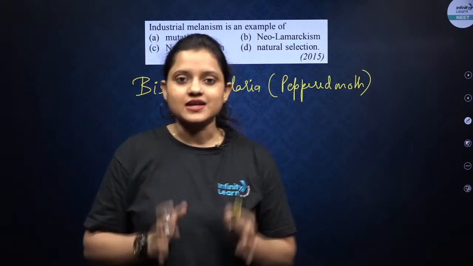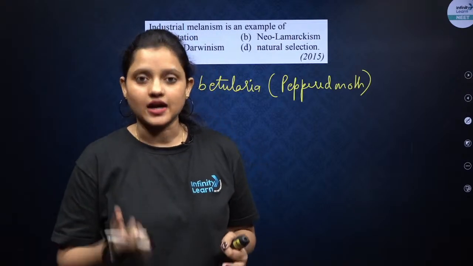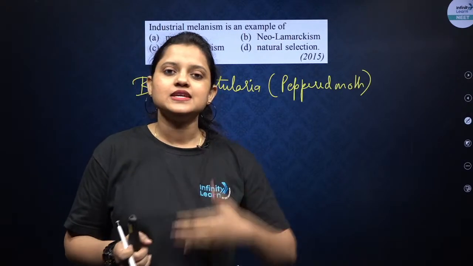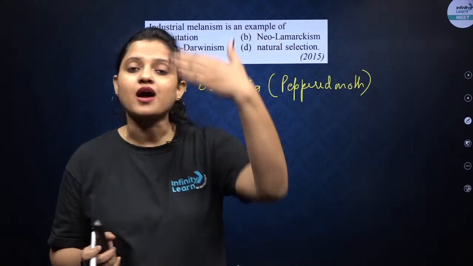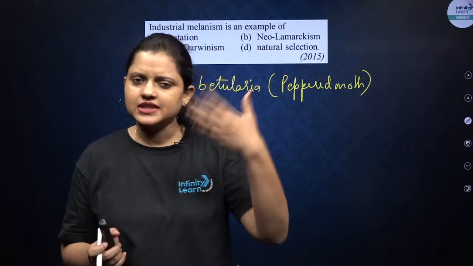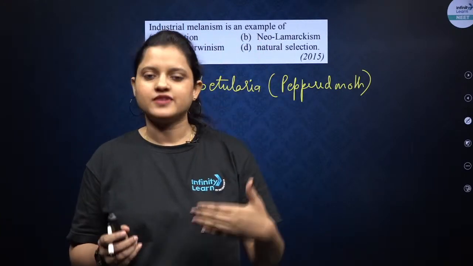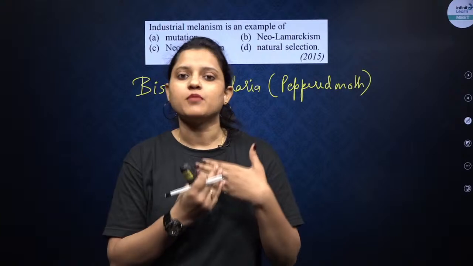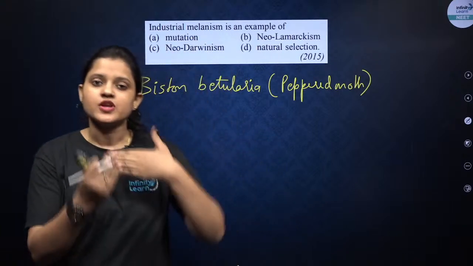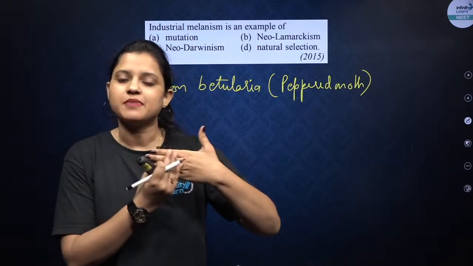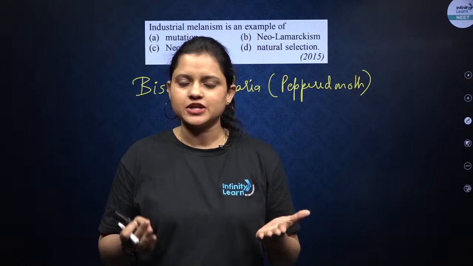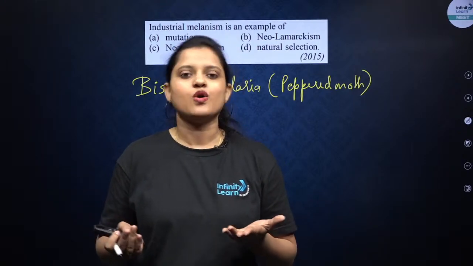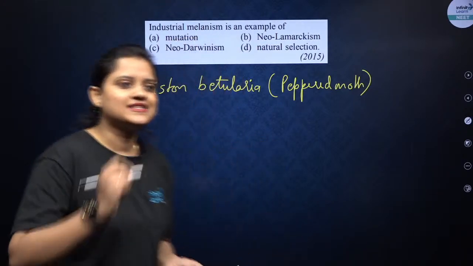These lichens are light in color and used to grow on the bark of trees. Whenever the light colored peppered moth sat on these barks, it was not visible to predators.